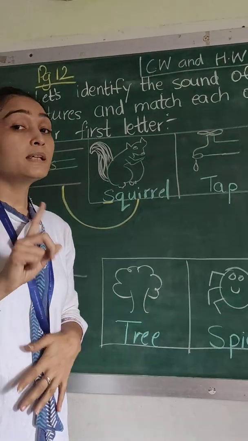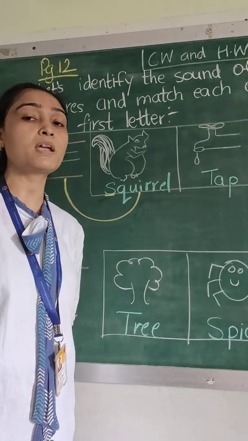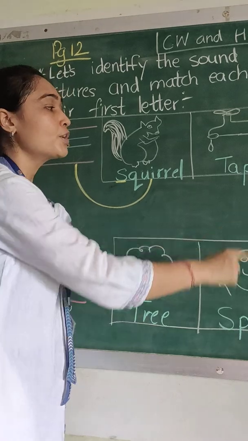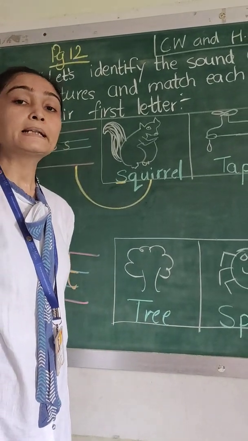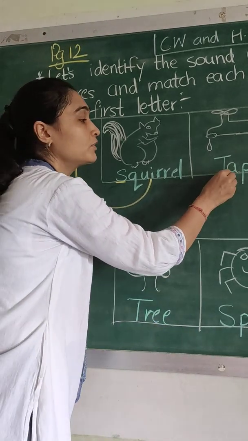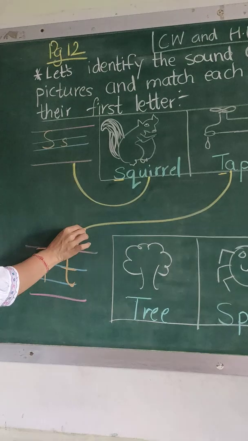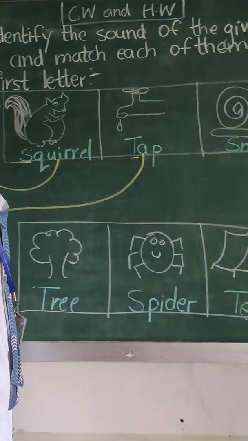टैप में अगर कोई लीकेज हो तो उसे भी हमें ठीक करवाना चाहिए. We should never waste water. So this is the picture of a tap. What do you hear when I say tap? Tap. I hear the sound of tap. Tap, tap, tap. So I will match this picture, children, to letter T. Next picture is of a snail.